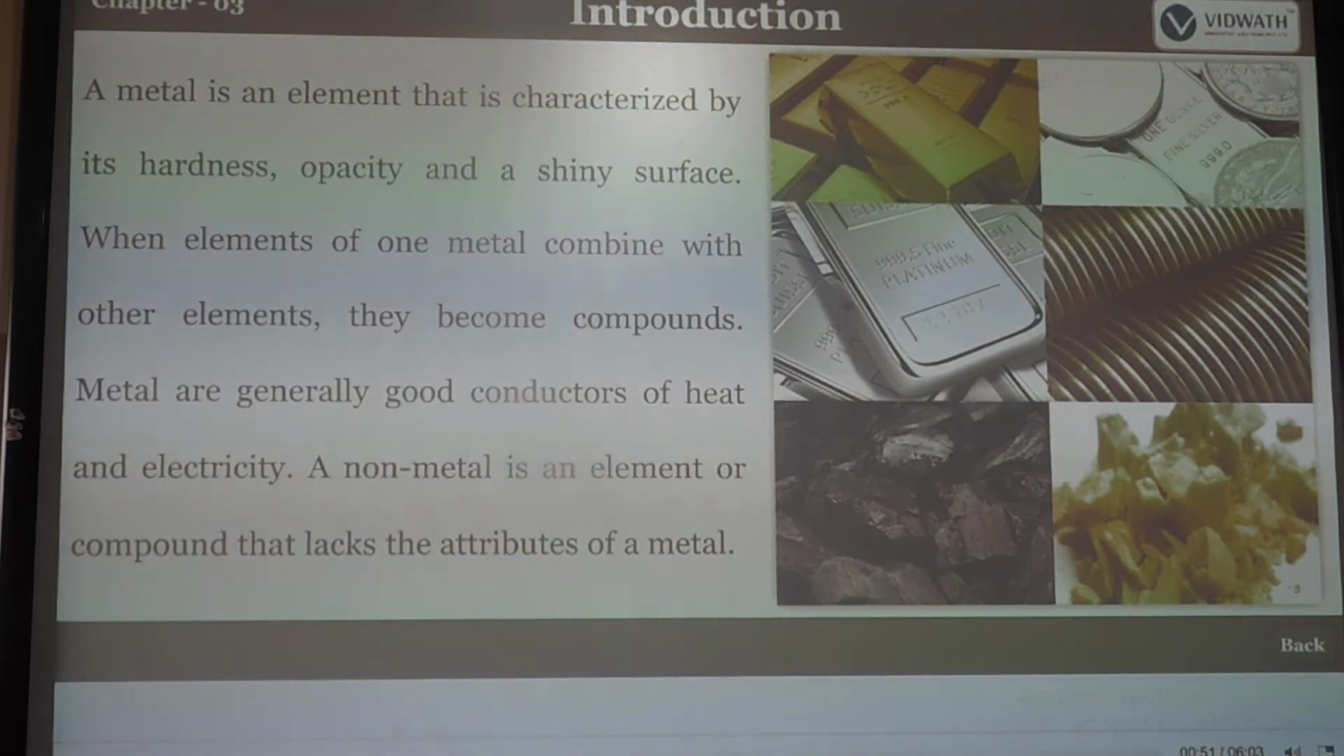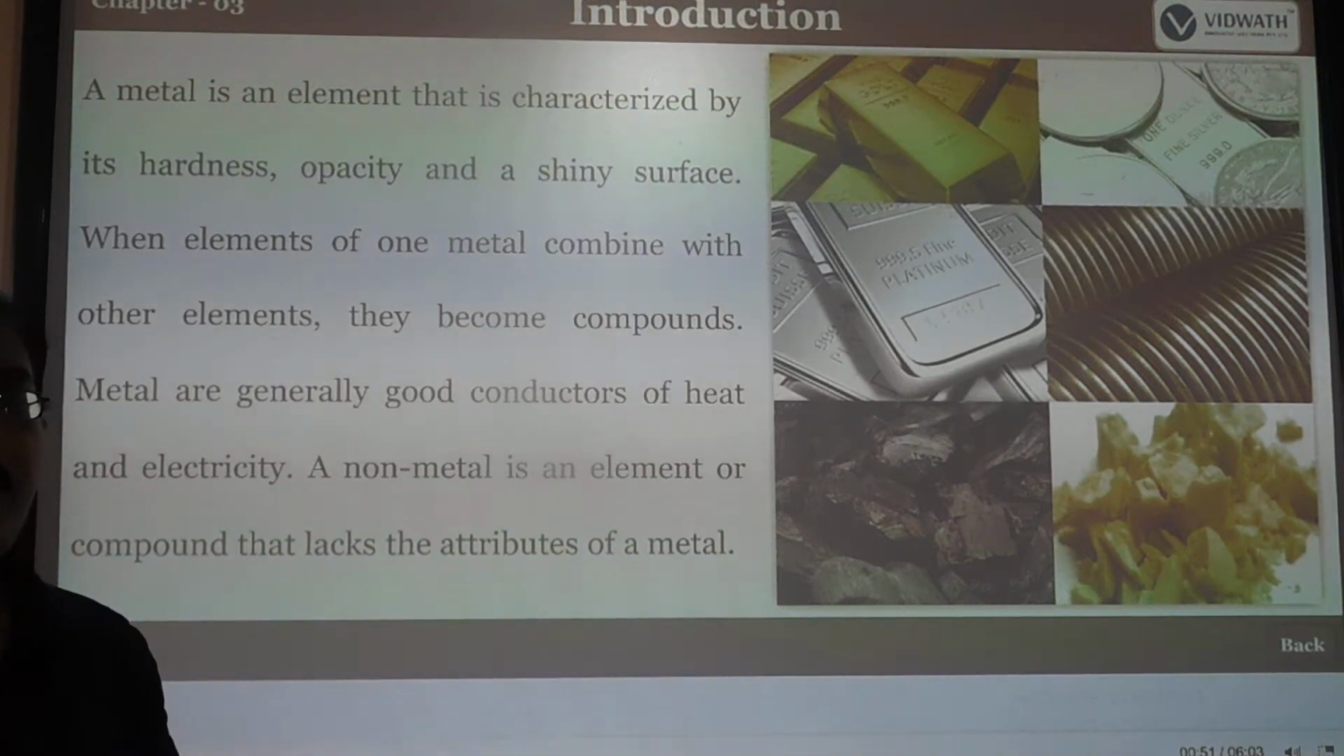When elements of one metal combine with other elements, they become compounds. I already told you that when two or more elements are combined together, it is called a compound. For example, carbon reacts with oxygen to give carbon dioxide, which is a compound. Like that, hydrogen and oxygen combine together to give water.